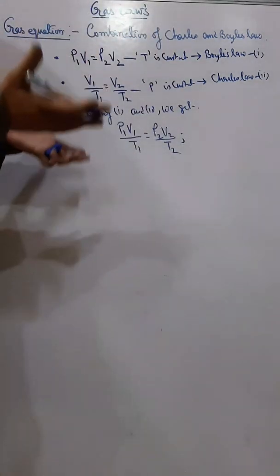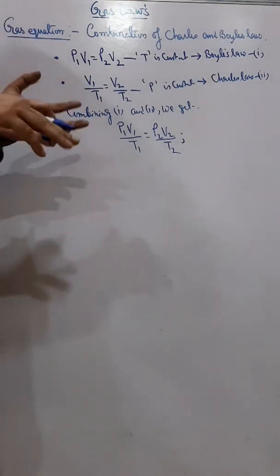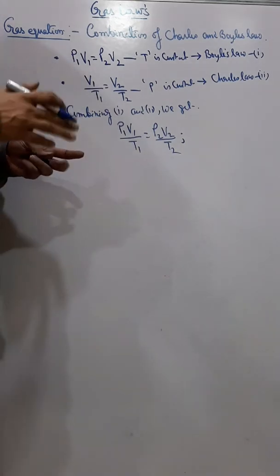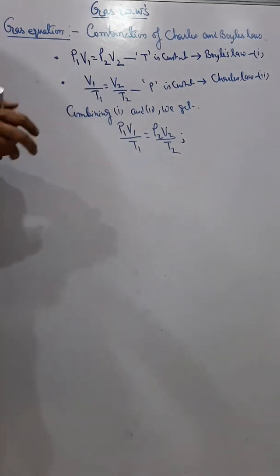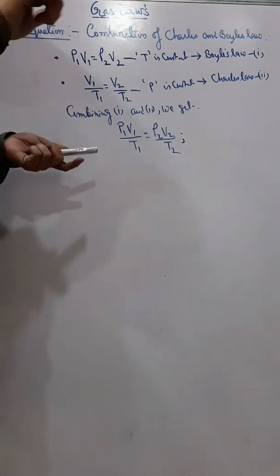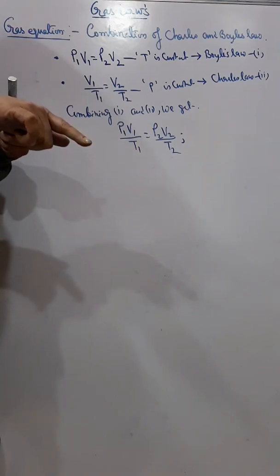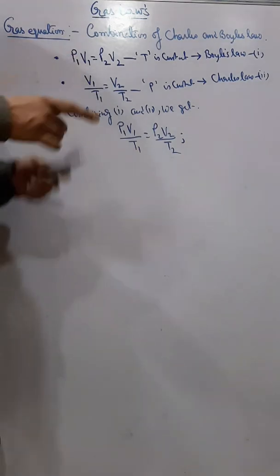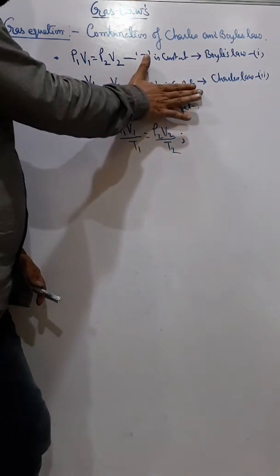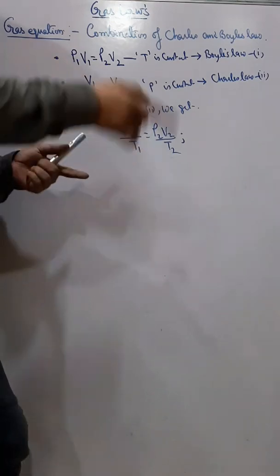Now the situation can also come that pressure is also changing, temperature is also changing, then what will be the effect on volume? In Boyle's law, what have we seen? We have seen that if the temperature is not changing, then what will happen to the volume if I change the pressure? And in Charles' law, what was happening? If I keep the pressure constant and during that time I change the temperature, then what will be the effect on the volume?